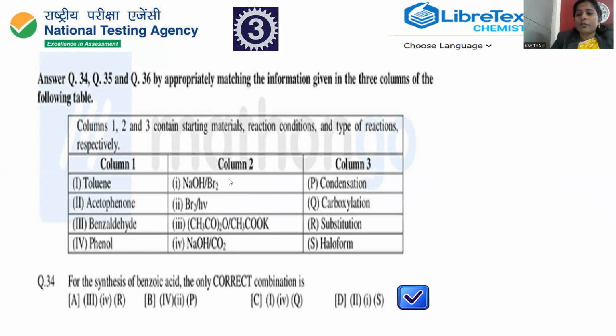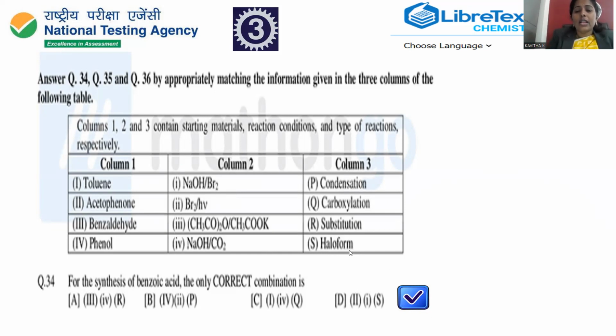Sodium hydroxide and bromine is called the Hofmann hypobromite reaction. It is a named reaction. So acetophenone participates in the Hofmann hypobromite reaction, and this is a haloform reaction we can say. Sodium hydroxide with bromine is a kind of haloform reaction. The haloform reaction is specific for what? Methyl ketones only.